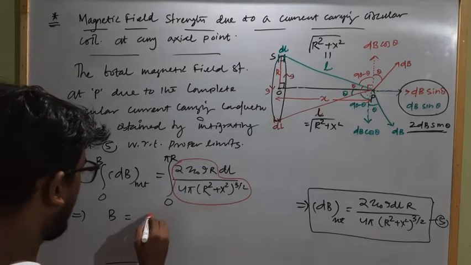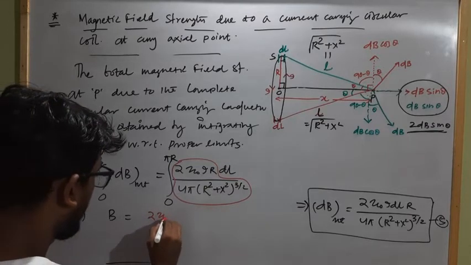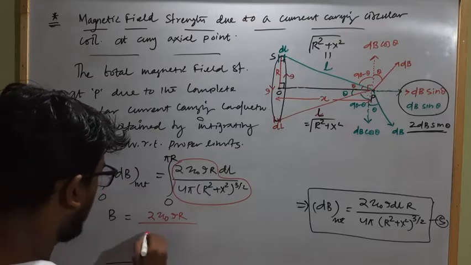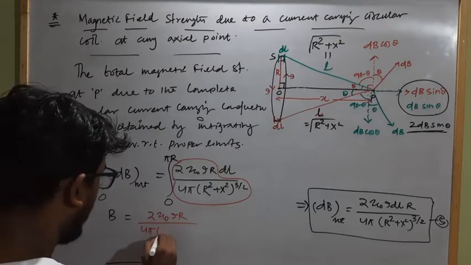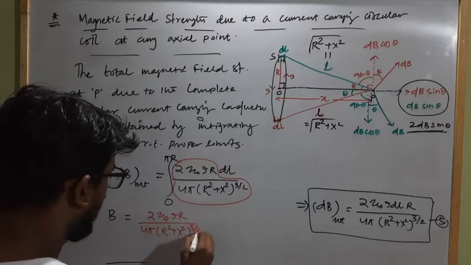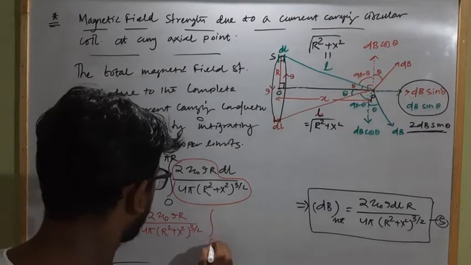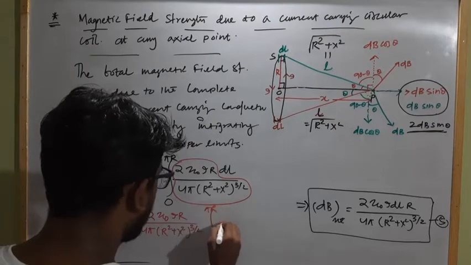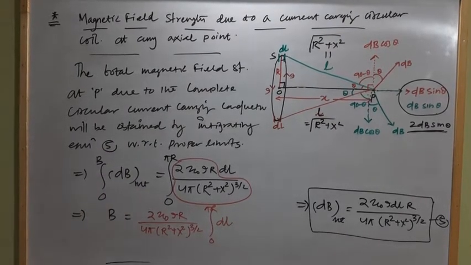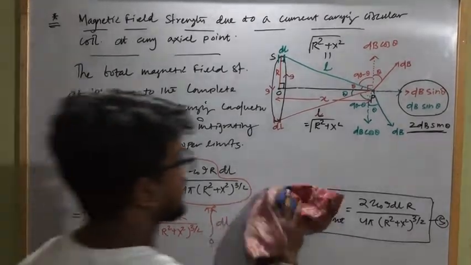So this will be how much? 2 mu naught I r divided by 4 pi (r square plus x square) to the power 3 by 2, integration 0 to pi r of dl. Clear? And now integrating this, we will get what?